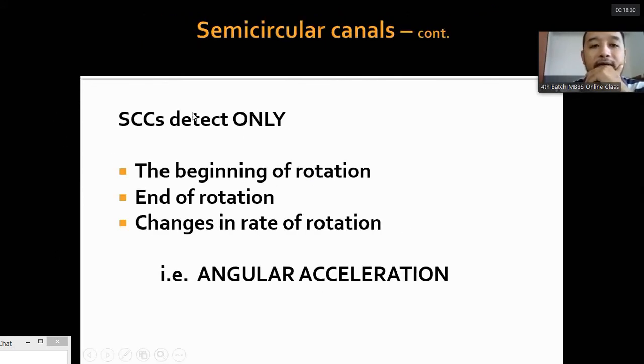Now, this characteristic of semicircular canals, as I said, is that they only detect the beginning of the rotation and the end of the rotation. They do not detect the angular velocity, and they detect the changes in the rate of rotation. That is, angular acceleration is detected by the semicircular canals. Only angular acceleration, no angular velocity. We are also rotating ourselves with the Earth. At a constant velocity, we do not detect the rotation of the Earth, but we can detect the rotation or angular acceleration of our head, or when we sit in a merry-go-round.